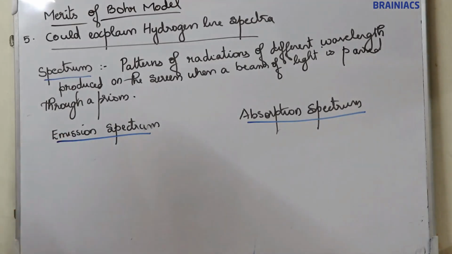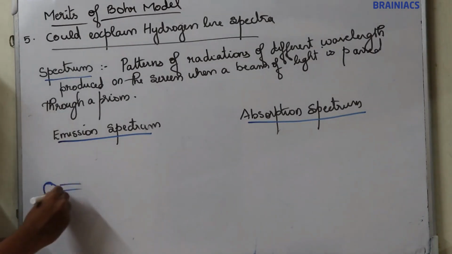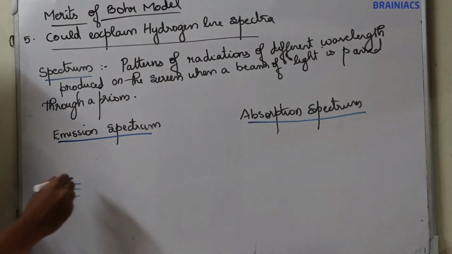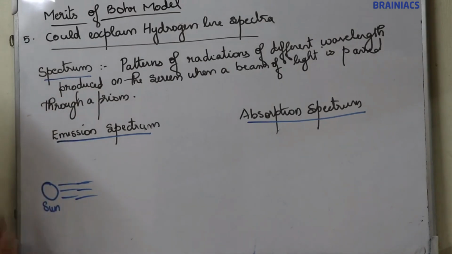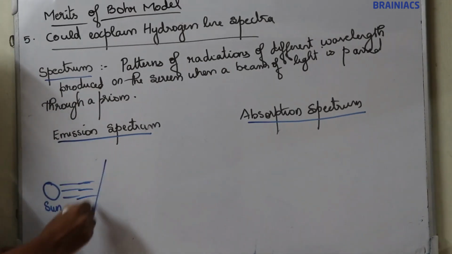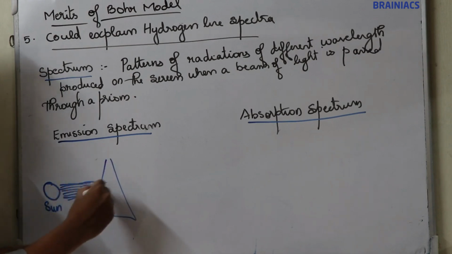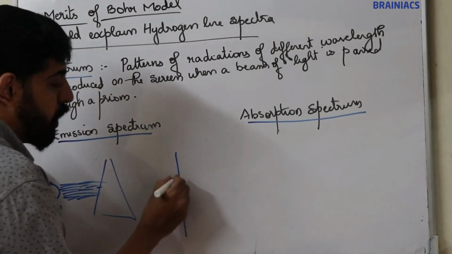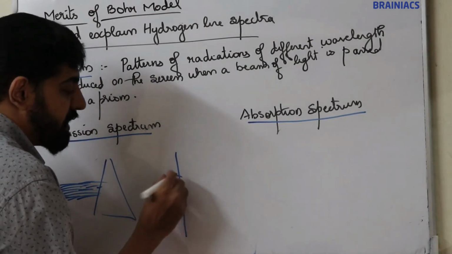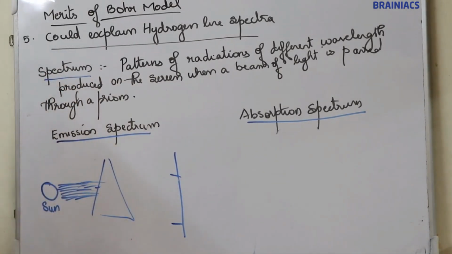Now, sunlight. We know that the sun is emitting radiation. Let this be the sun. The sun is emitting radiation, and this is an emitted radiation. When this emitted radiation is passed through a prism, you can see on the screen there are 7 colors. You can observe 7 colors on the screen.